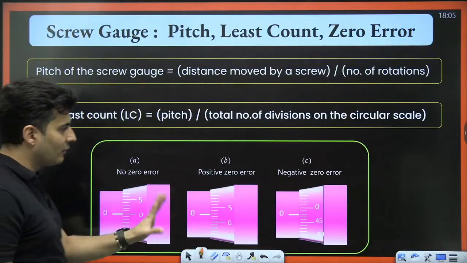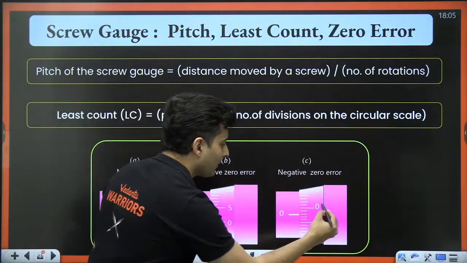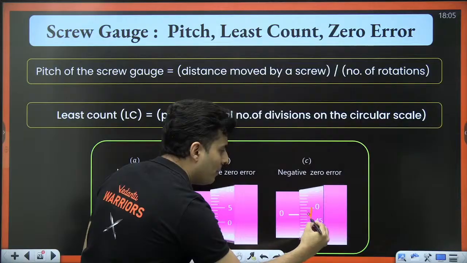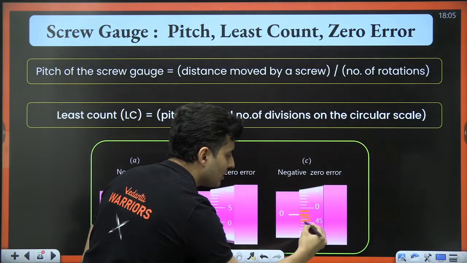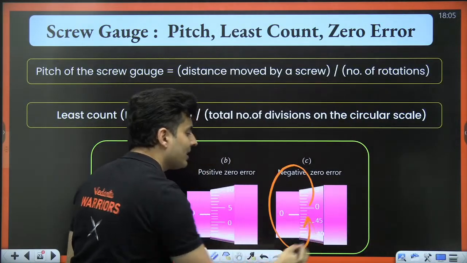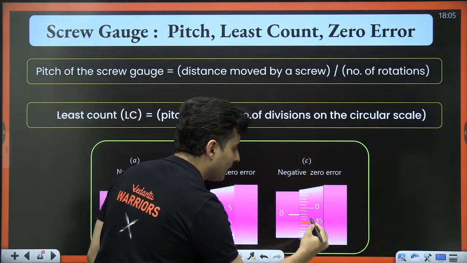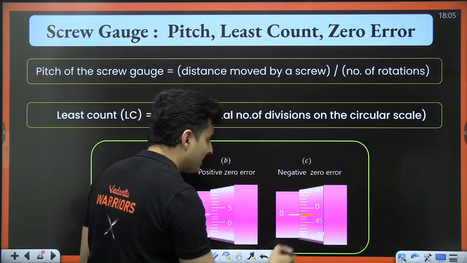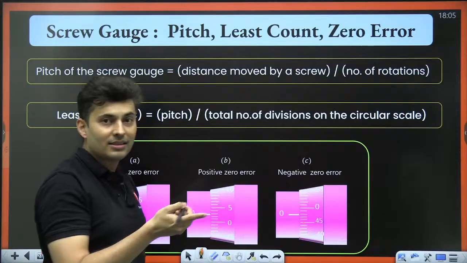Look over here carefully. When you have negative zero error, you can see this is 0, and if you go behind, those are negative values, or from the previous rotation. So when this 45 comes over here, basically from 0, you are behind by 5 units.